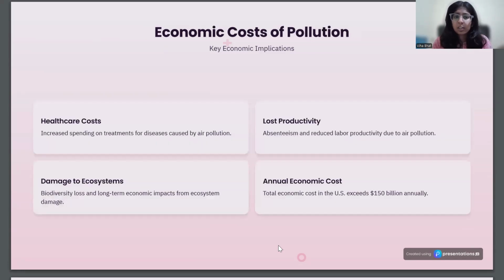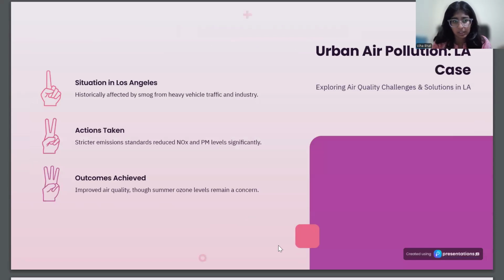So, what are the economic costs of pollution? First is healthcare costs, an increase in spending on treatments for diseases caused by air pollution. Next is lost productivity, absenteeism and reduced labor productivity due to air pollution. Next is damage to ecosystems, biodiversity loss and long-term economic impacts from ecosystem damage. Next is annual economic cost. Total economic cost in the US exceeds 150 billion annually.